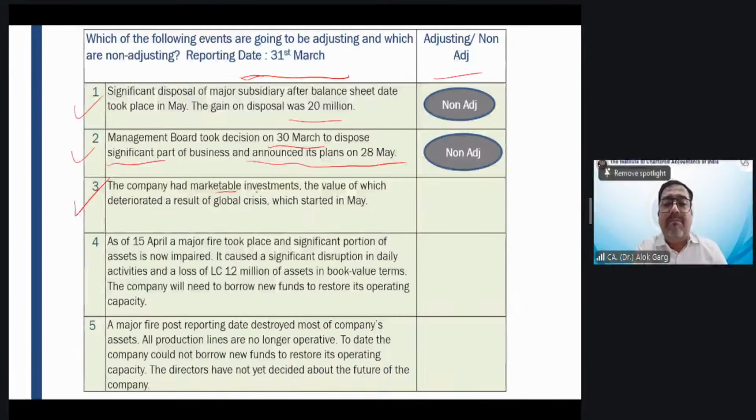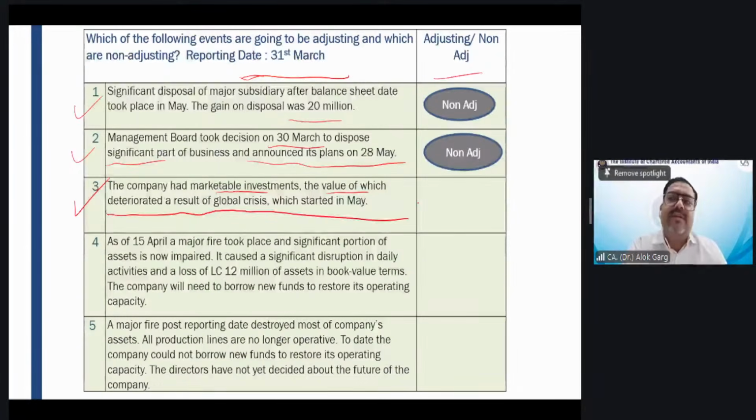The company had a marketable investment, the value of which deteriorated as a result of a global crisis which started in May. On 31st March, the value was super, but the stock market has just gone down because of the global crisis in the month of May.